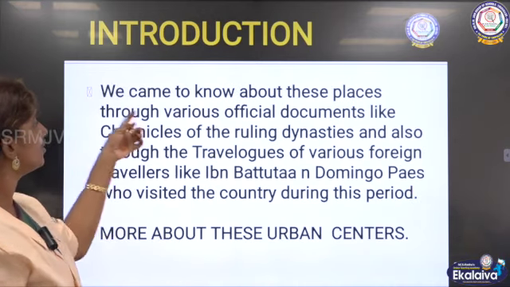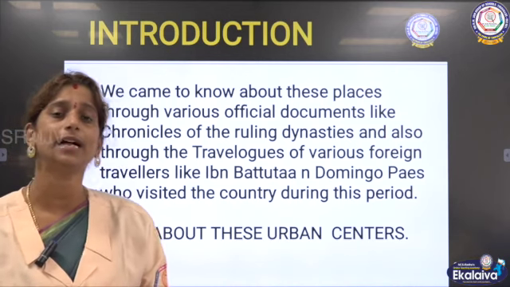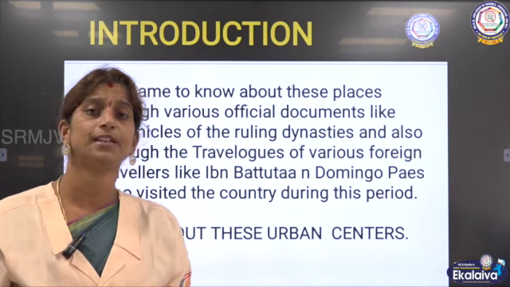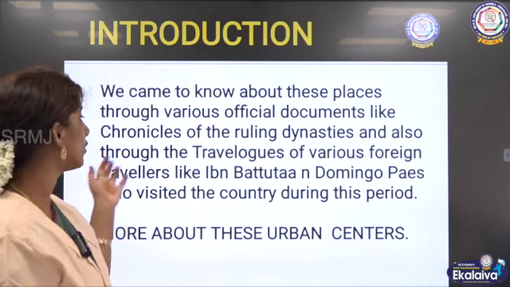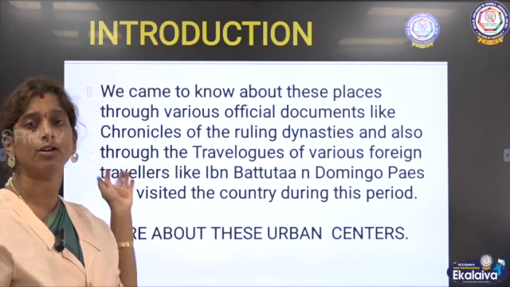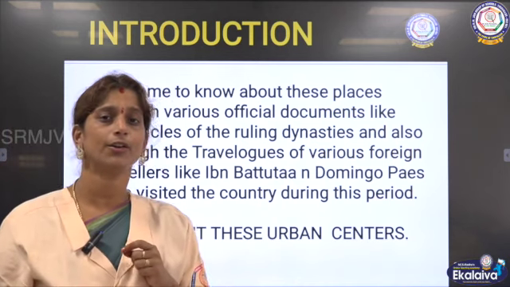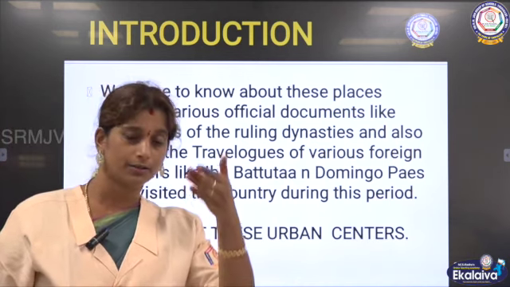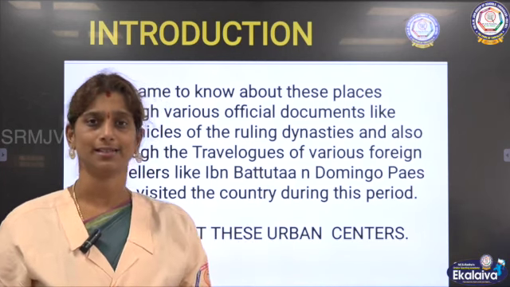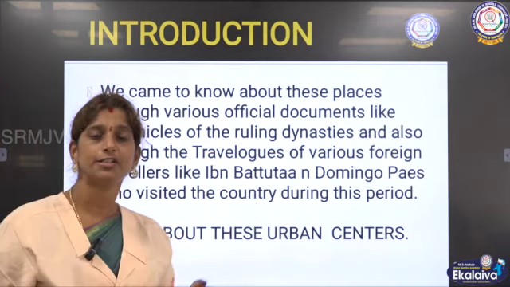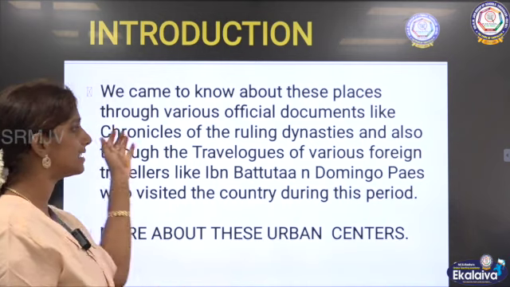Again, we came to know about these places through various official sources. How did we get information that these places had served various purposes? We have got various official documents. What are all those documents? We can say the chronicles of the ruling kings. We have already seen about chronicles. What is meant by a chronicle? It is a document written by a person in the court of the king itself, right? That person is appointed by the king and he himself writes whatever happens in the kingdom. So that is called a chronicle.